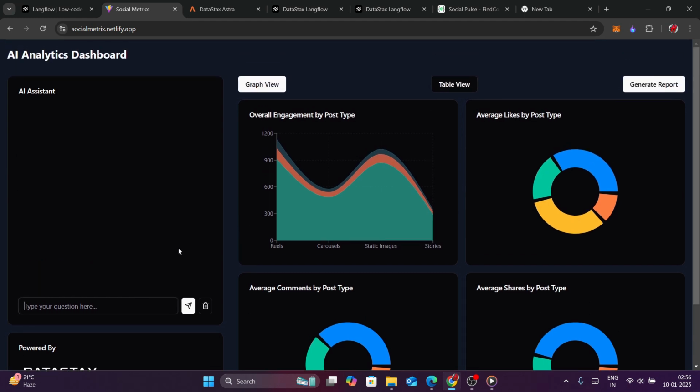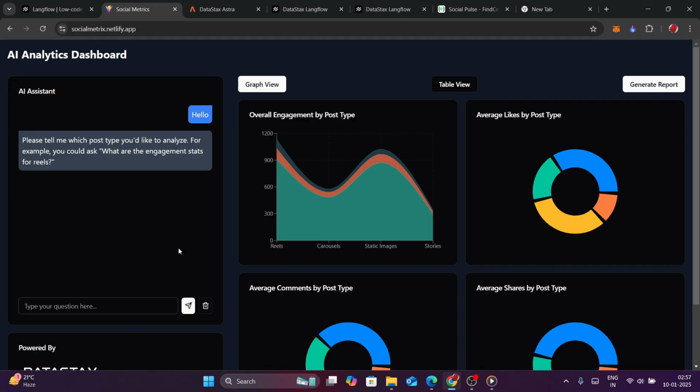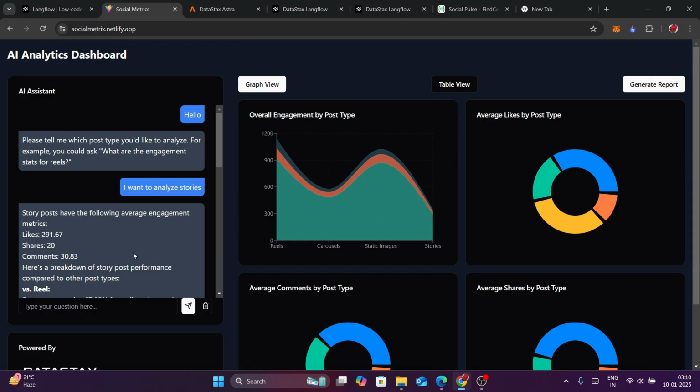Let's clear this. Let's say hello. It is basically using the API provided by Langflow. Yeah, here it is also asking about the post type to analyze. Now let's say I want to analyze stories. Yeah, so here we can see the analysis given by the AI. It says that story posts have these average engagement metrics. It has average likes of 291.